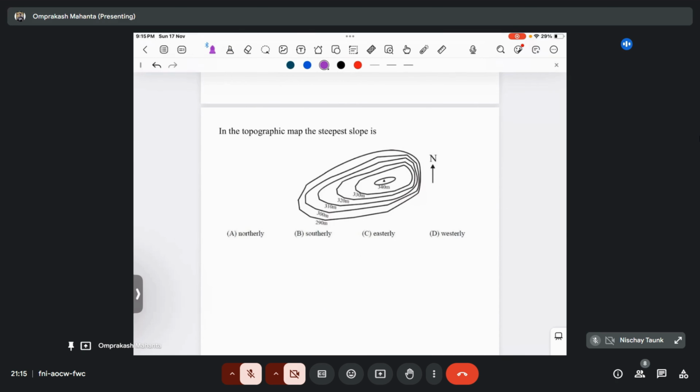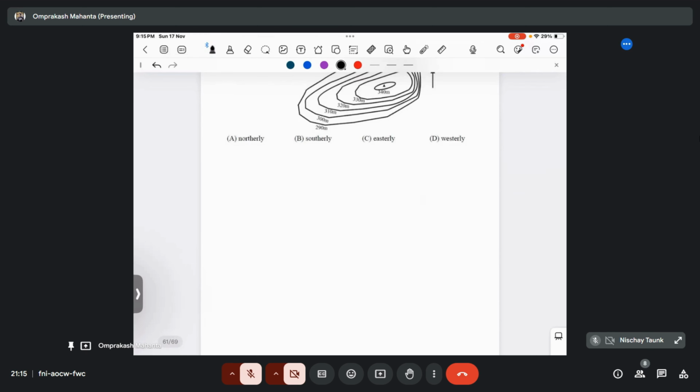In the topography map, the steepest slope is dash. The slope is steepest if the contours are close to each other, or far from each other? There are two cases. The slope is steep when the contour spacing is less, that is, when they are closely spaced. The slope is gentle when the contour spacing is more. Then which will be the option here?